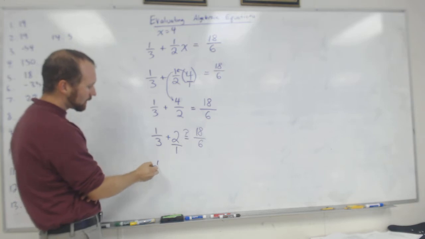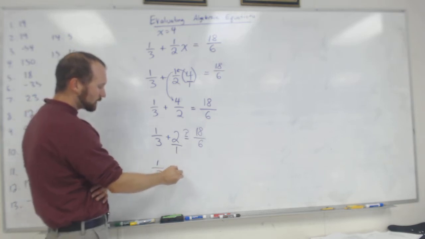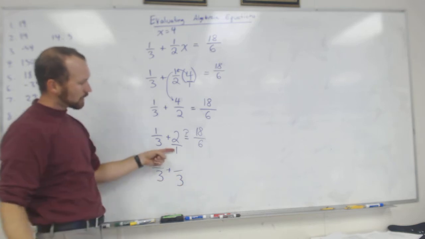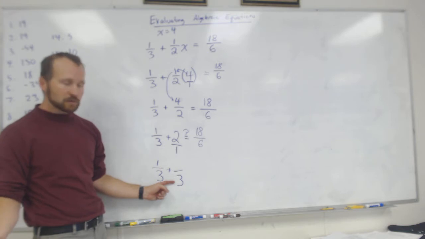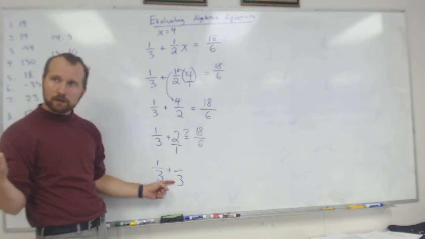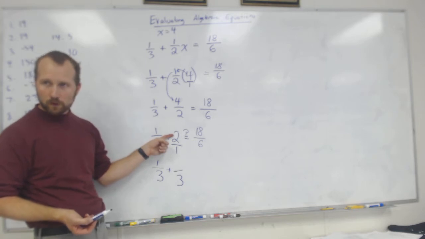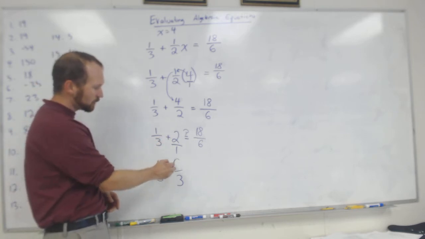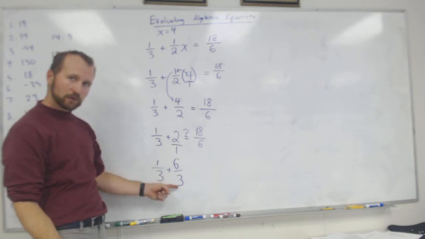Yeah, I can make 1/3, that's already a 3. I can make a 1 into a 3. How do I make a 1 into a 3? Multiply by 3, right? So what would I do to the 2? 2 times 3. So 2, or 2 over 1, is the same as 6 over 3.